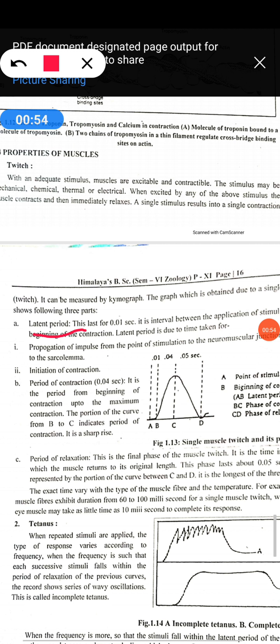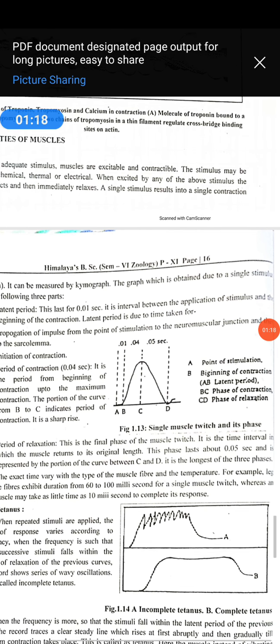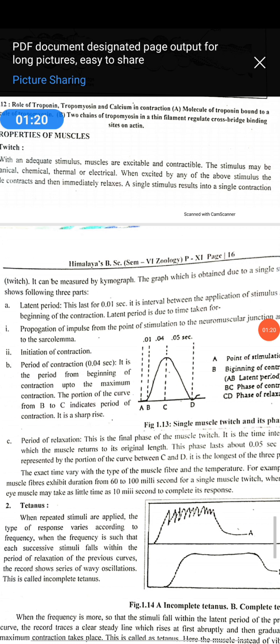The second one is the period of contraction, initiation of contraction, and the third one is the period of relaxation. It can be measured by the myograph, the graph obtained due to the single muscle stimulus or single muscle twitch.